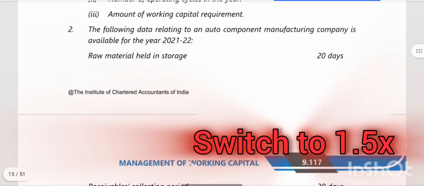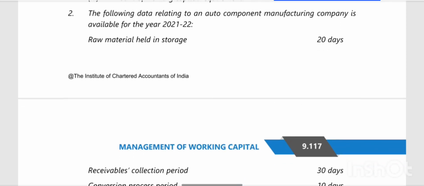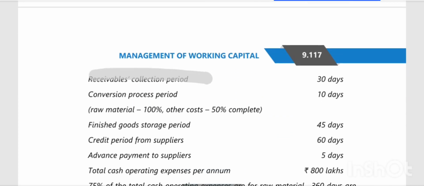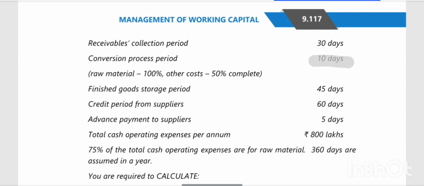We are solving practical question number 2. Okay, so what have they given? They have given the following data relating to an auto component manufacturing company for the year 21-22. Raw material held in storage is for 20 days. Receivables collection period is 30 days. Conversion process period is 10 days.